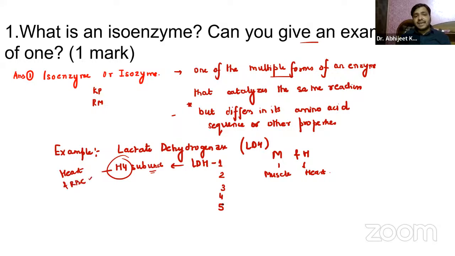Now, when I say LDH5, it is composed of M4 subunits, so it is found in the liver and skeletal muscle. So that is one of the examples that you can remember about isoenzymes, guys. Lactate dehydrogenase has several forms, and one you can just see over here.